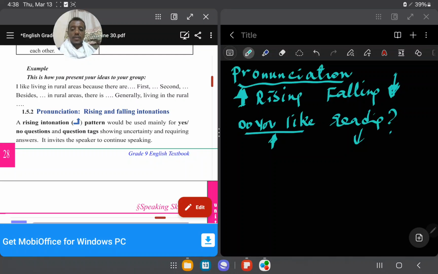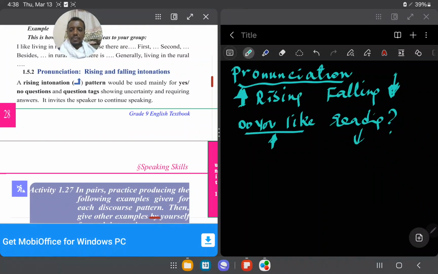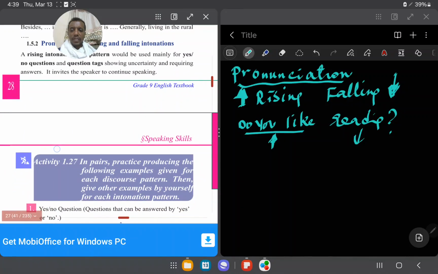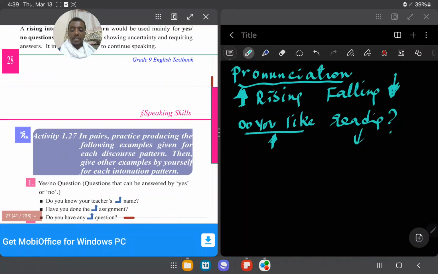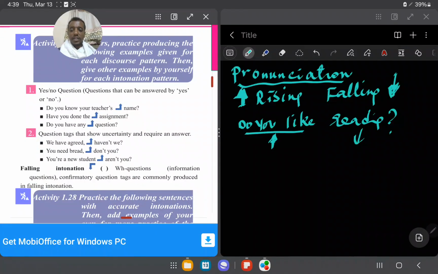Question tag አይተናል. So is she a student? Isn't she? አይደለችም እንዴ? more clarification እንፈልጋለን አይደለ? ስለዚህ ተናጋሪው እንዲያረጋግጥላችሁ ትፈልጋላችሁ ማለት ነው። Yes, to have certainty on something. Okay, ለዛ ነው so it invited the speaker to continue speaking. ንግግሩን እንዲቀጥል ነው። Yes no question that can be answered by yes or no.